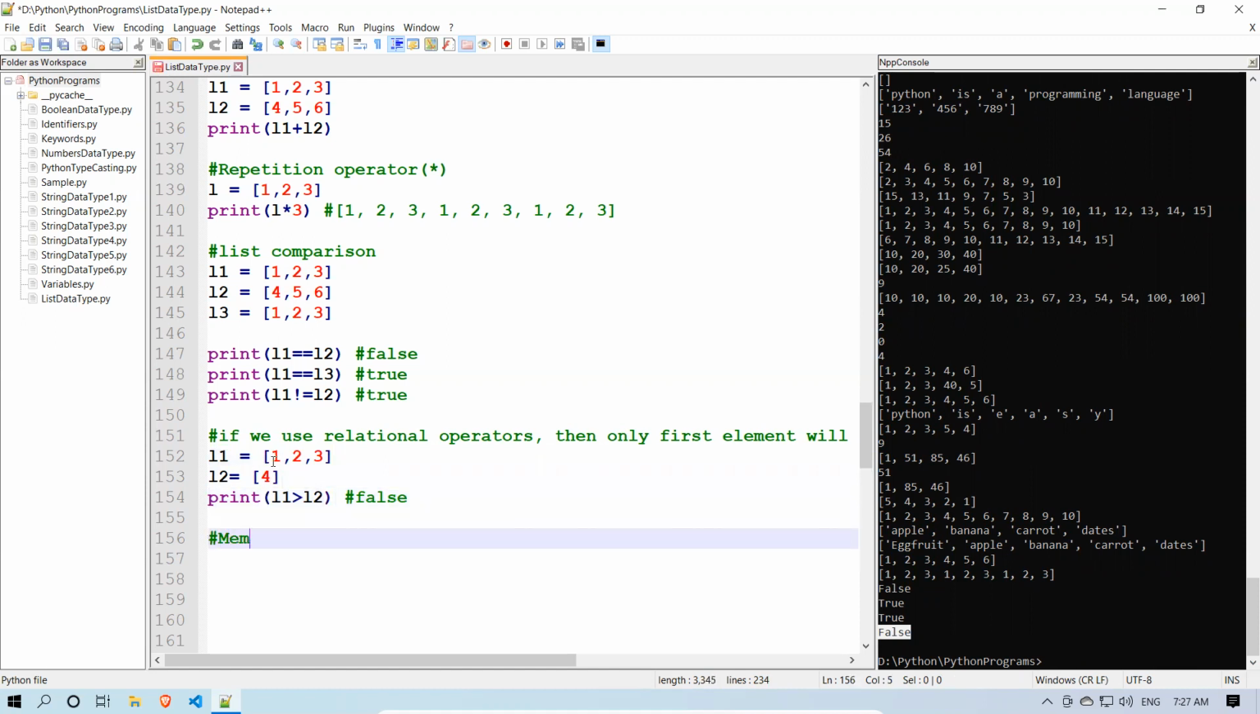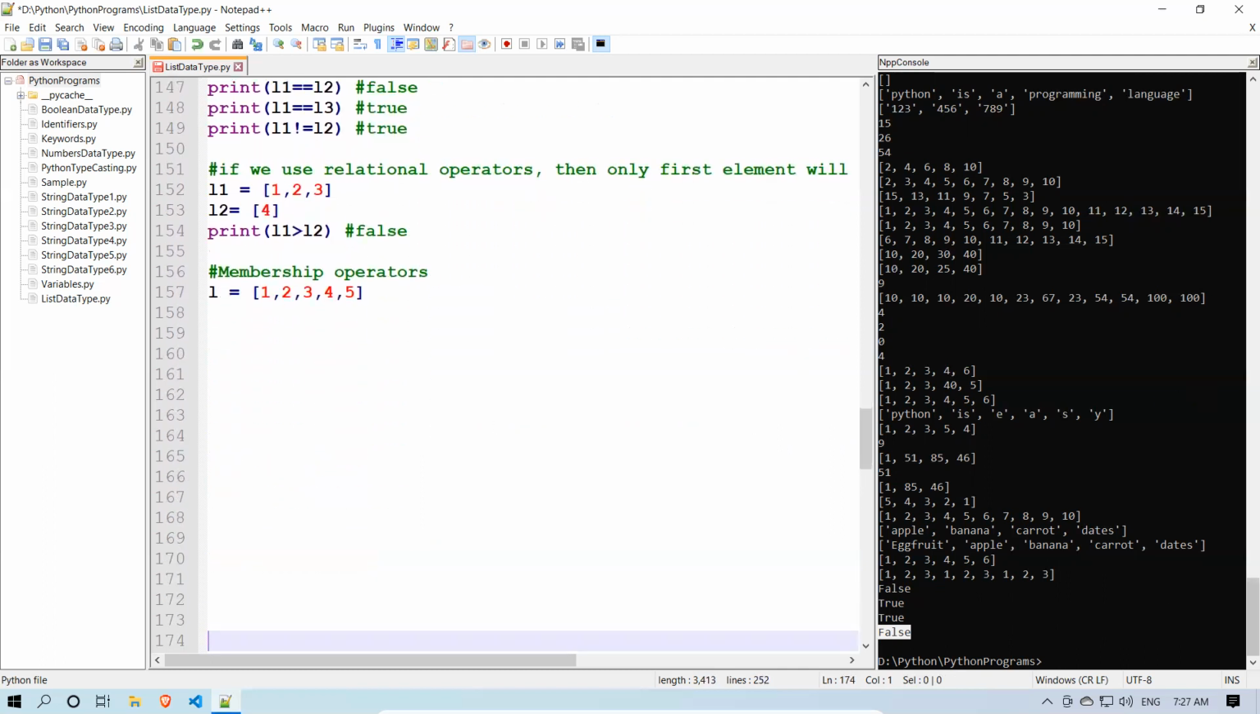And membership operators. Okay, so L is equal to 1, 2, 3, 4, 5, and membership operator means, let's see, print 3 in L. I am verifying whether the element 3 is inside this list or not. Is it there? It's there. True, means I have 3, right?